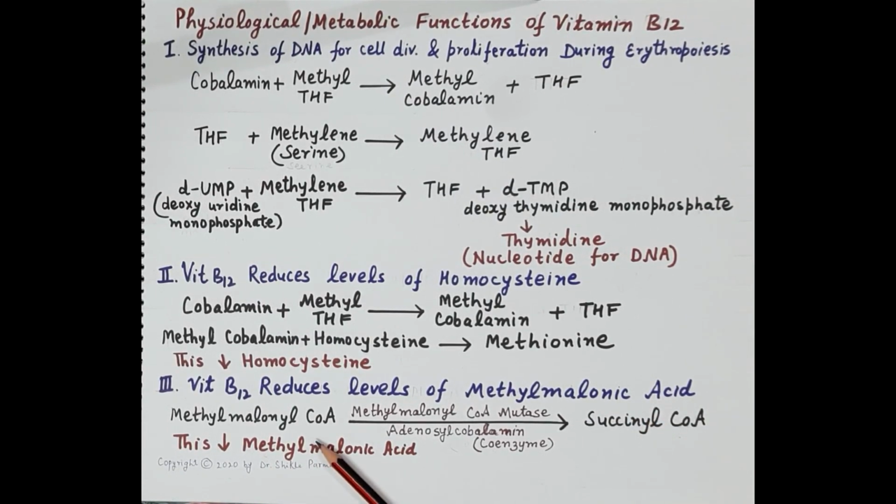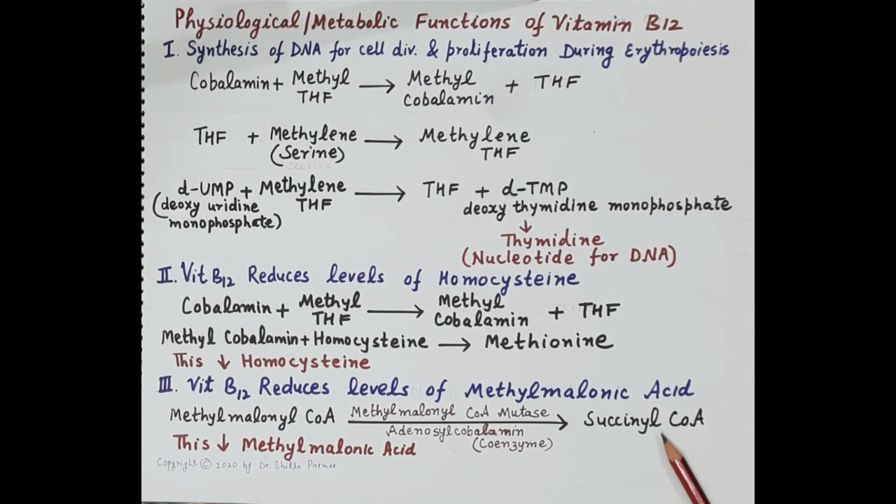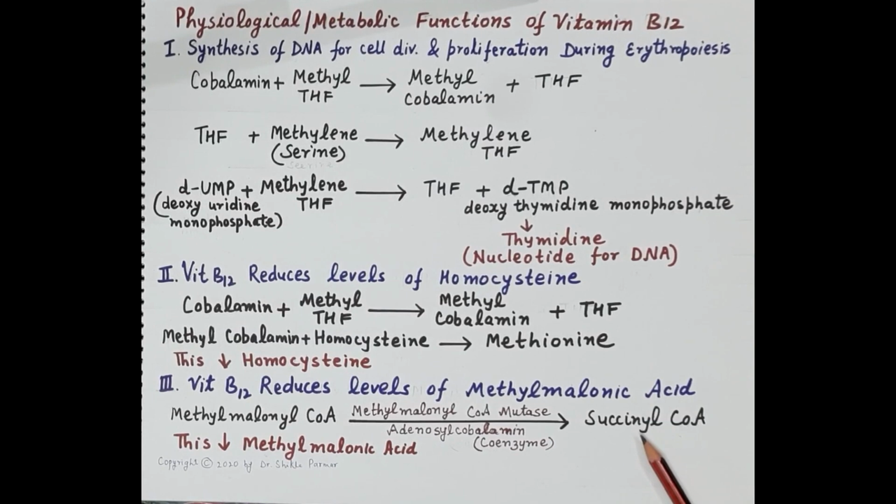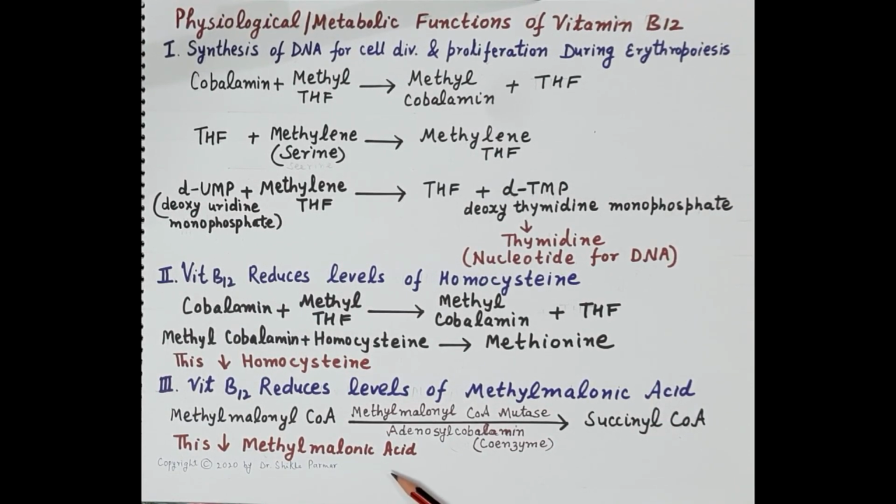Now, methylmalonyl coenzyme A produces succinyl coenzyme A in the presence of methylmalonyl coenzyme A mutase and cobalamin, that is adenosyl cobalamin. So, this way methylmalonyl coenzyme A is converted into succinyl coenzyme A, and there is reduction in the levels of methylmalonic acid.